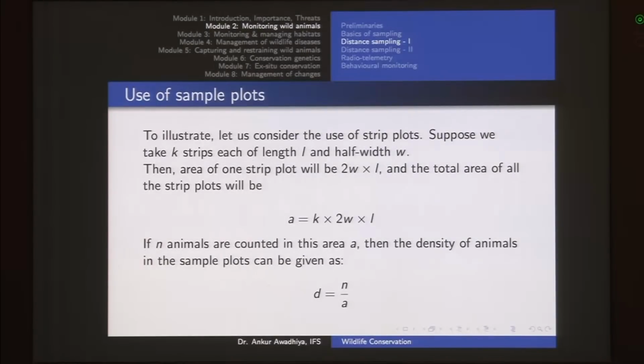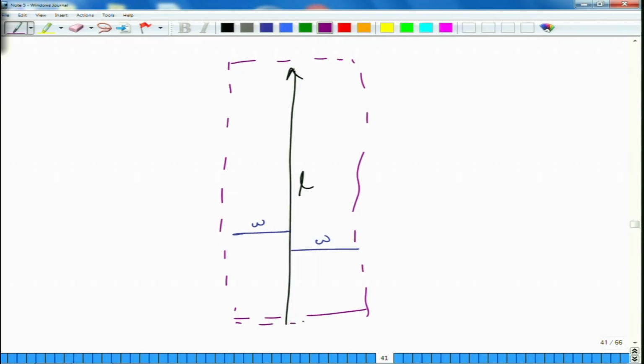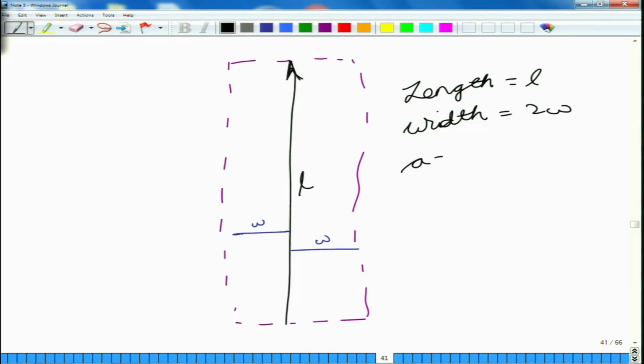Essentially what we are doing here is that you are moving on a straight line. This is the length L, then you are taking a width W on your right and a width W on your left. So, the total area of this strip would be the width of the strip multiplied by the length of the strip. In this case your length is L, the width is twice W. So, the area becomes L into 2W, and if you take k number of transects,